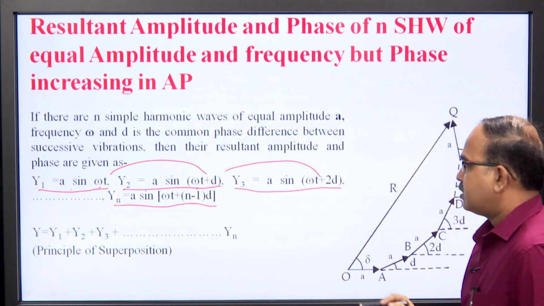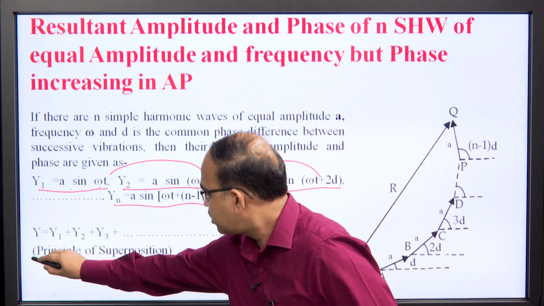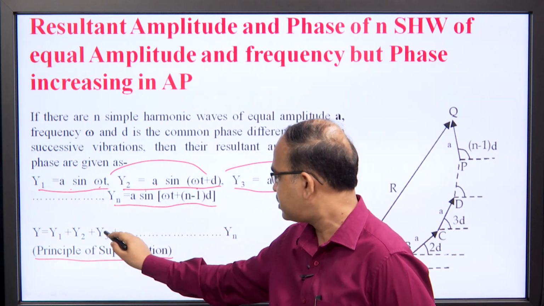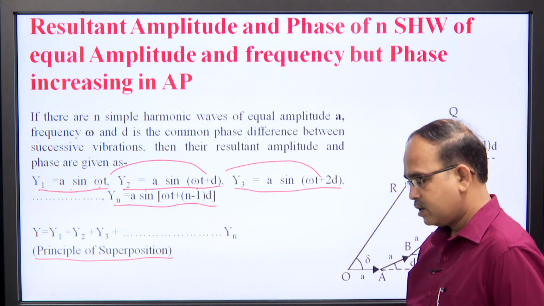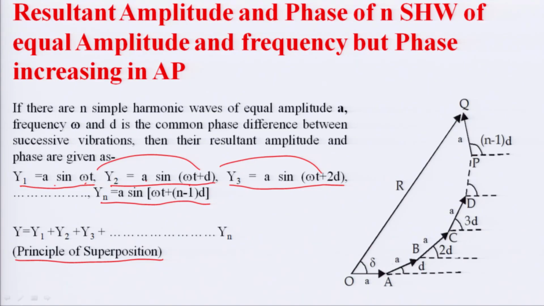So, the resultant can be obtained with the help of the principle of superposition. Here the principle of superposition is written: capital Y is equal to y1 plus y2 plus y3 and so on. To get the resultant, we simply construct a polygon and each side of the polygon represents the amplitude of the wave.